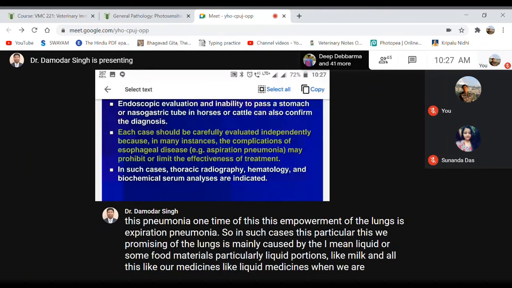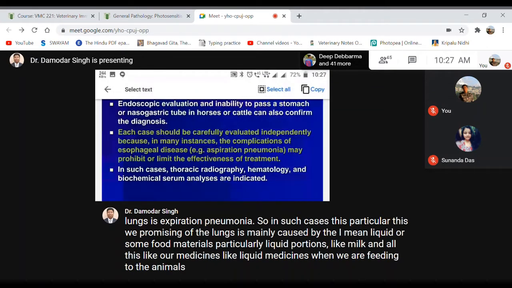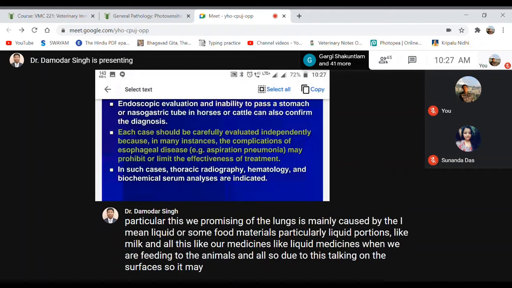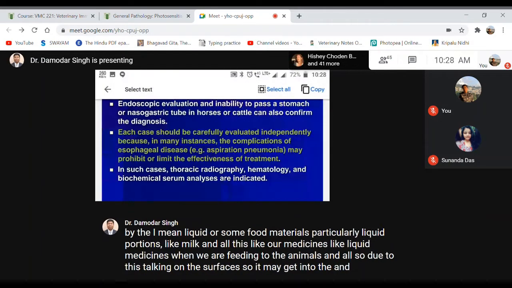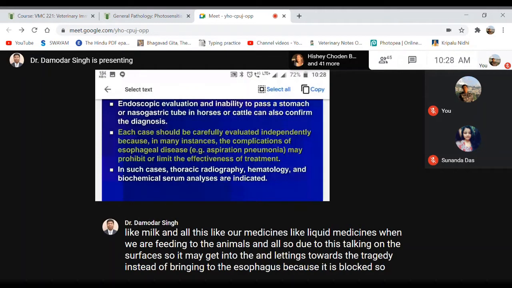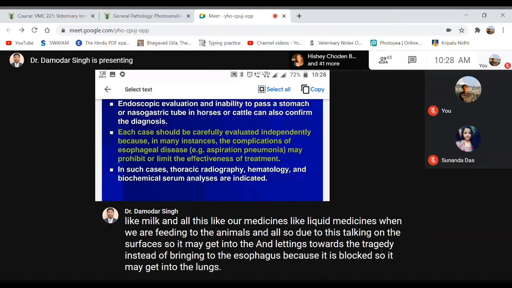So due to this choking of the esophagus, it may get into the larynx towards the trachea instead of going into the esophagus, because it is blocked. So it may get into the lungs, leading to pneumonia. That kind of pneumonia is known as aspiration pneumonia, right?